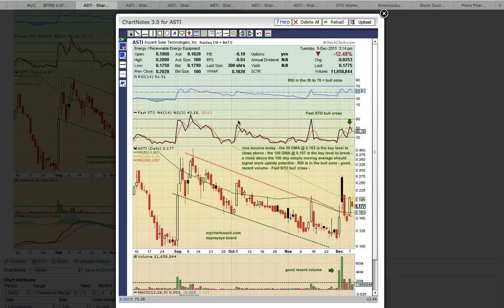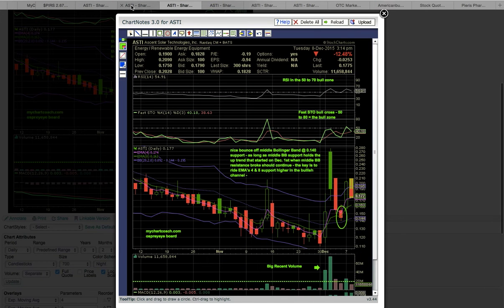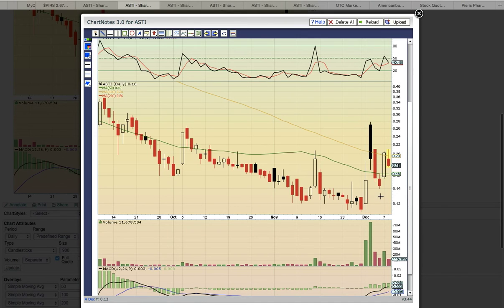This is the chart that we posted yesterday on our website, and then we reposted it today. If you see, yesterday there was this bullish move above the 50 and 100-day moving averages with the close above the 100-day moving average. If you look at this chart here, this will give you a closer look, and you can see there was this break above the 50 and 100 yesterday with the close above the 100-day moving average.